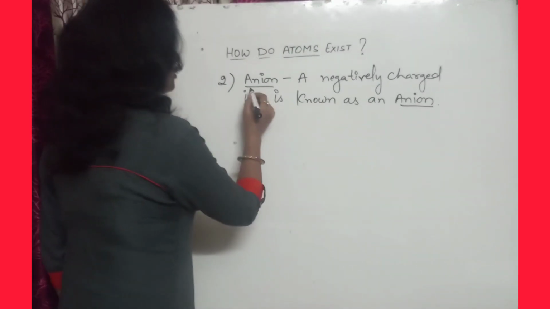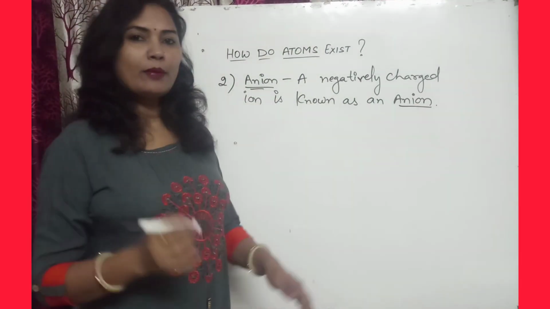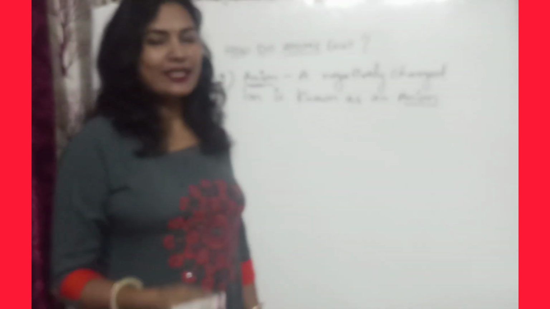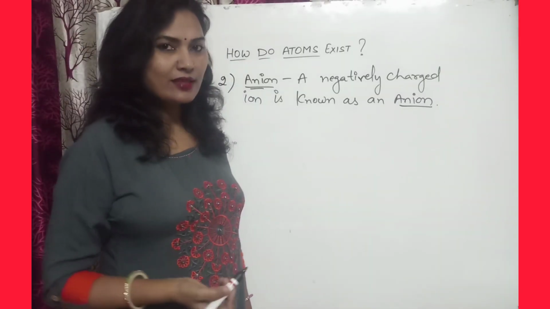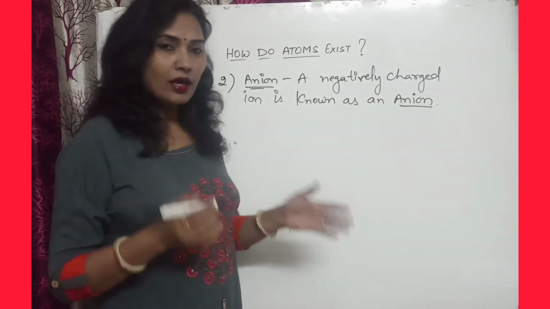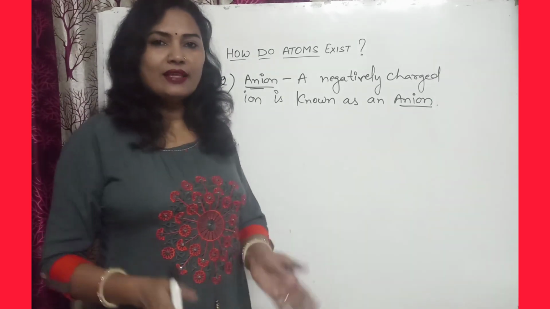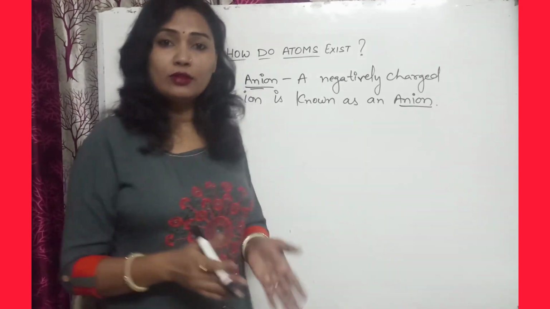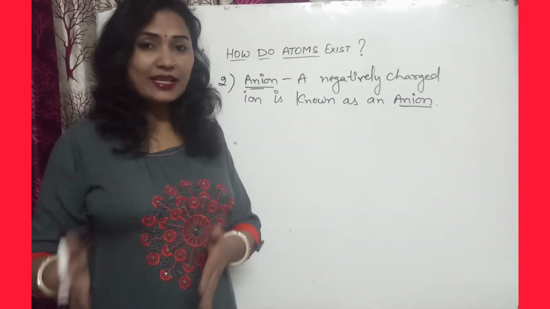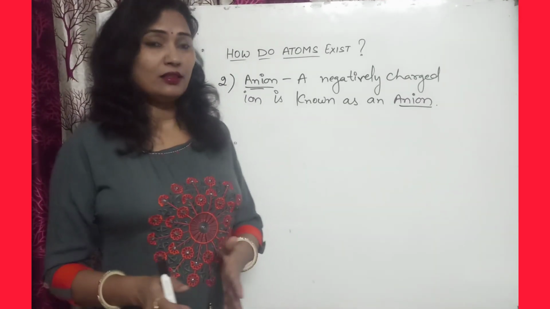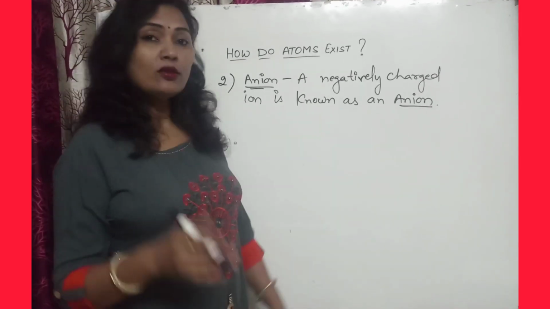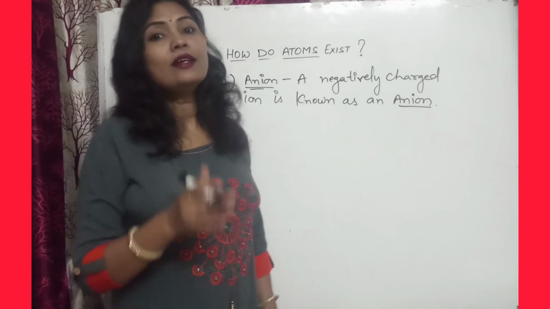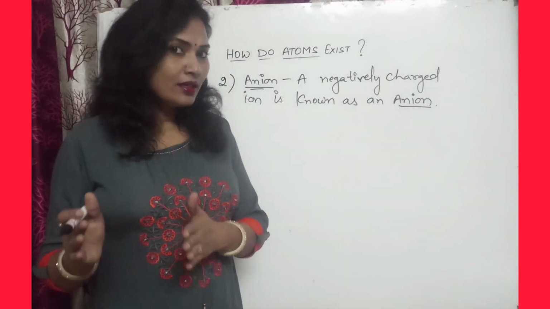Okay. So most probably all the non-metals, except hydrogen, which is the exceptional case. Hydrogen forms cations as well as anions. It means it will form the hydrogen ion, H positive, and the H negative ion. But all the non-metals form negatively charged ions.